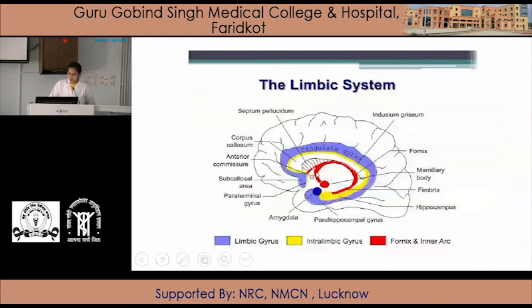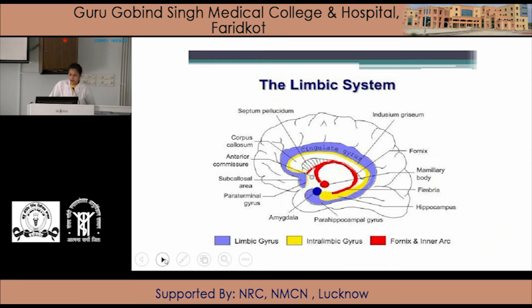So here is the limbic system. Another diagram: subcallosal area, cingulate gyrus, parahippocampal gyrus, hippocampal formation, hippocampus, parahippocampal gyrus, amygdala. All these structures form the limbic system, and these are the connecting pathways which are formed by the fornix, etc.